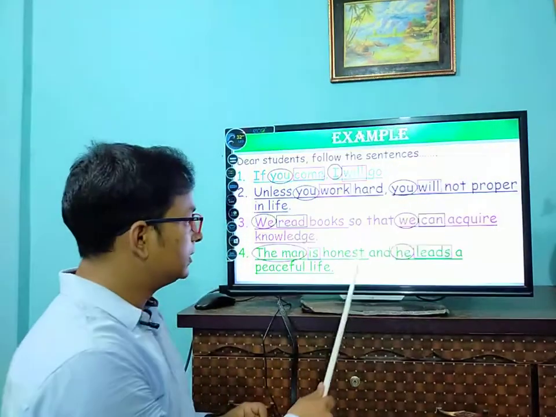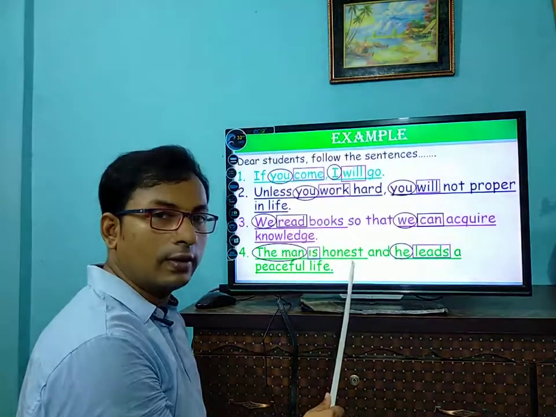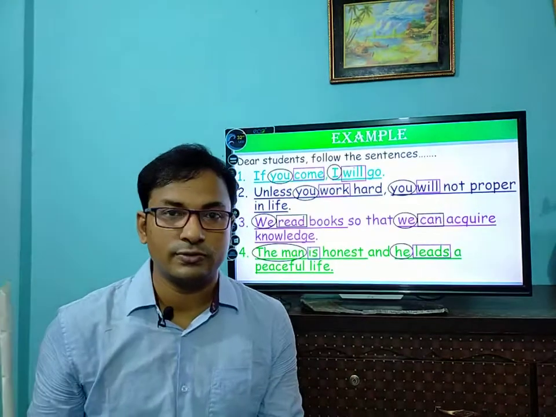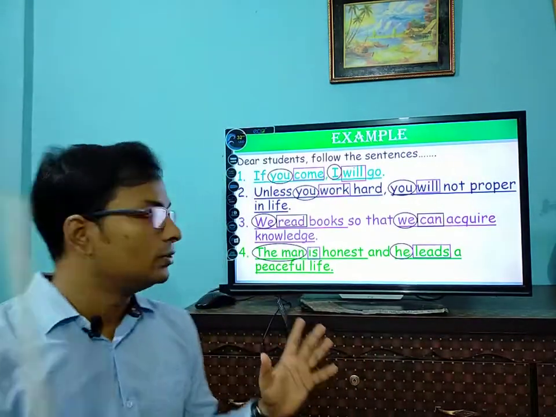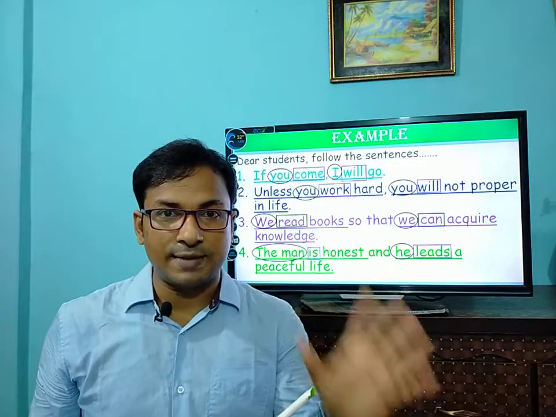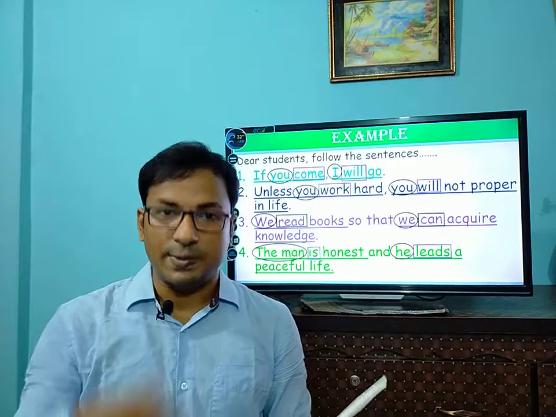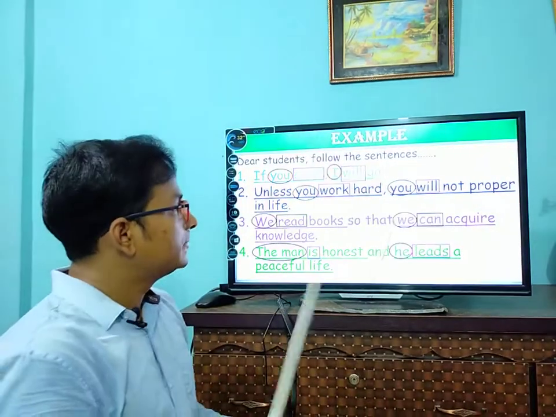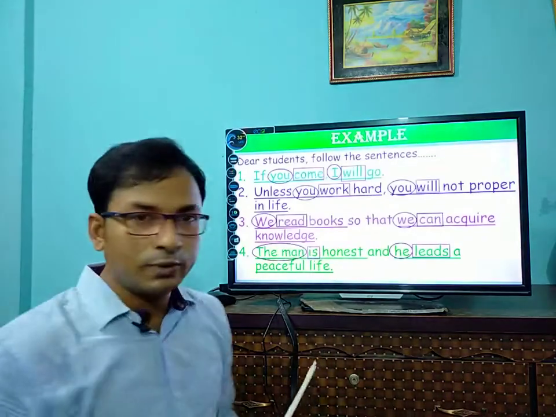That is why this part of the sentence is a clause and this part of the sentence is also a clause. So these are the examples of clause, and in a clause there must be a subject and a finite verb. Have you understood the point? Yes. I hope that you have written the examples.